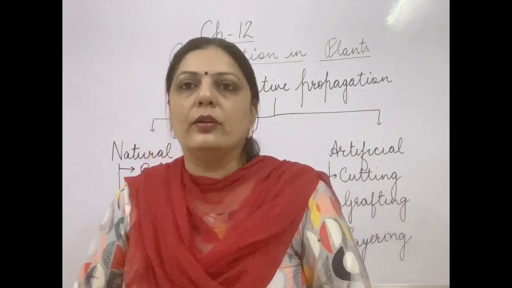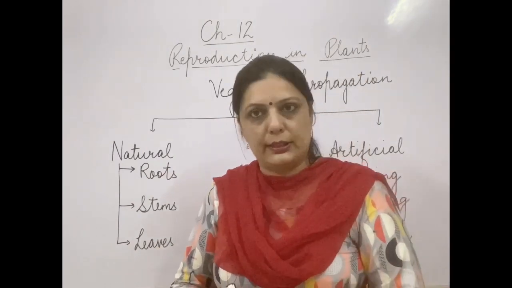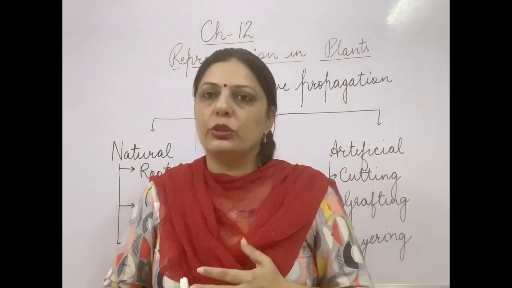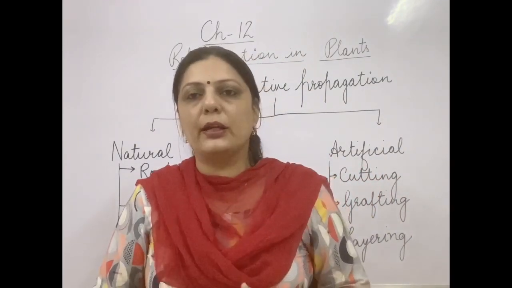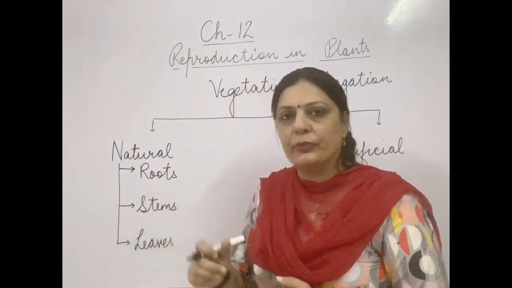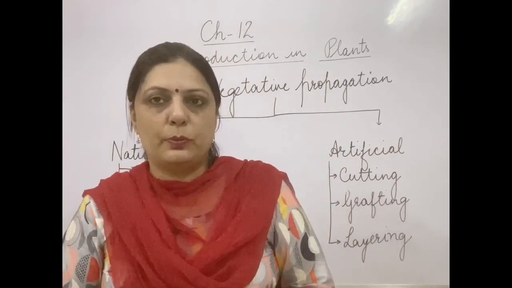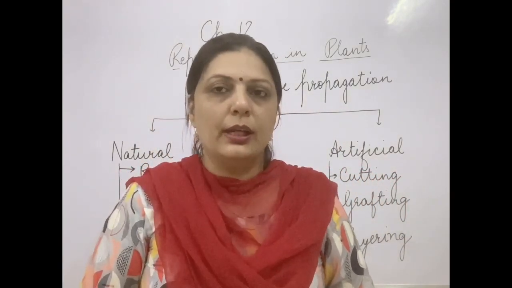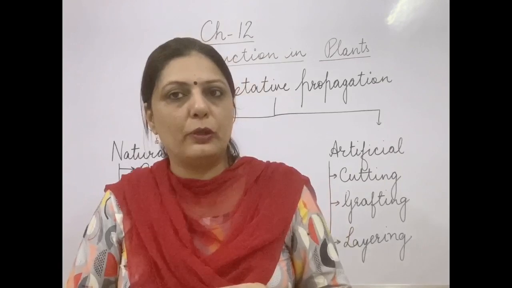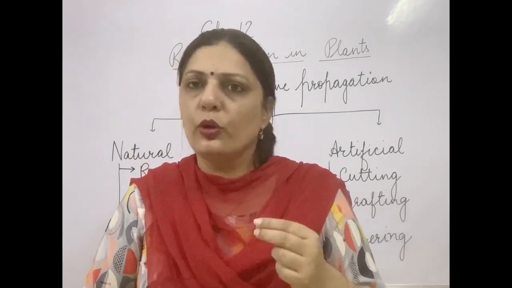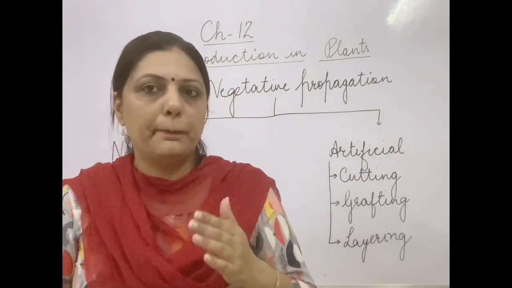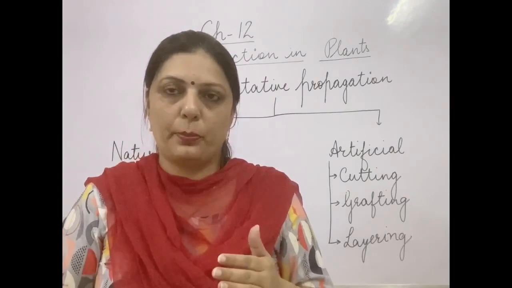First we have the natural methods which we are going to discuss. In this also there are three: either the plant will reproduce by using the root part, or by using the stem part, or by using the leaves. One by one I will explain, and there are activities mentioned. The first activity is on the basis of the stem, and a very common example of this is using a rose cutting. That is the best way by which you can easily understand how plants reproduce by vegetative propagation through stems.